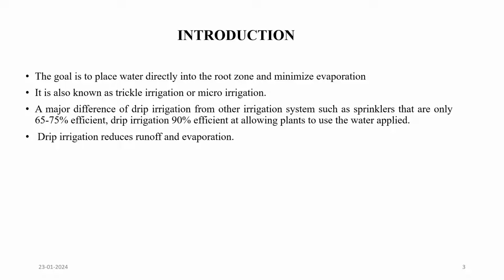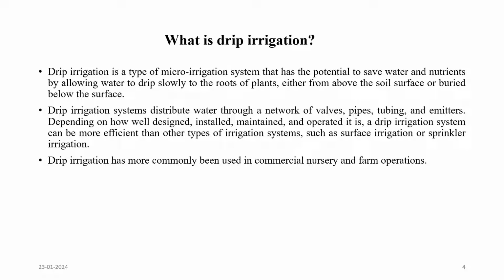In the next slide, what is drip irrigation? Drip irrigation is a type of micro irrigation system that has the potential to save water and nutrients by allowing water to drip slowly to the roots of plants, either from above the soil surface or buried below the surface. Drip irrigation systems distribute water through a network of valves, pipes, and tubing, depending on how well designed, installed, maintained and operated it is.